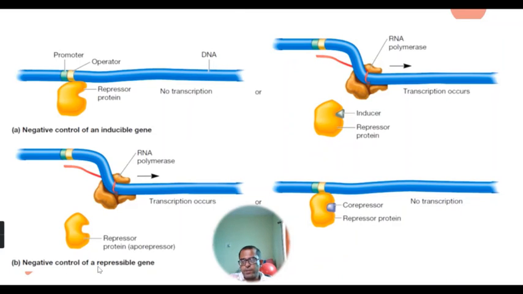So in the negative control of a repressible gene, the repressor protein is present in inactive form. It is activated only when a particular substrate binds to that aporepressor, so that it becomes active repressor protein and binds to the operator site. So this is the negative regulation of these two, inducible and repressible genes.